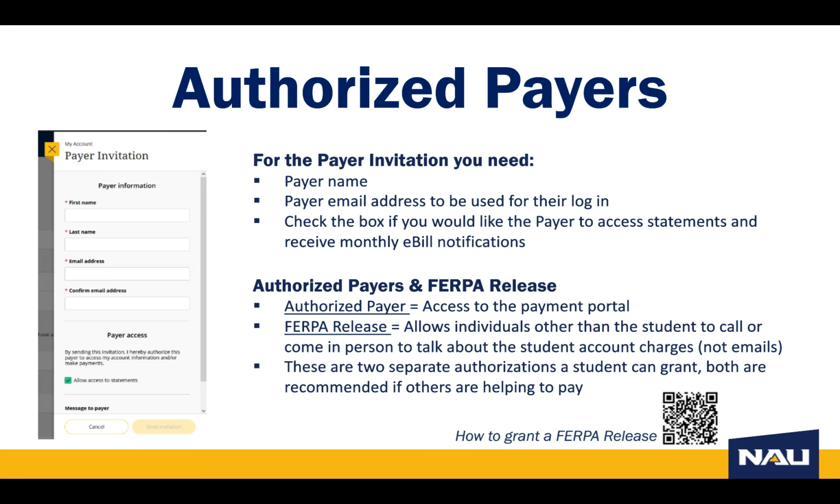The authorized payer and FERPA release are 2 separate authorizations, but both are recommended if others are helping to pay. For more information about how to grant a FERPA release, visit the registrar's website at the link provided in the QR code.